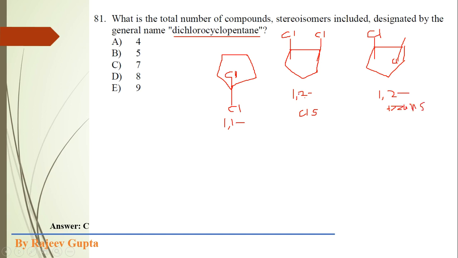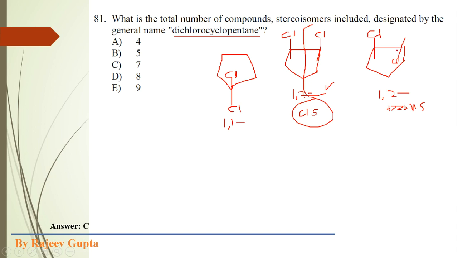Okay. Now in this 1,2-disubstituted cyclopentane, we check the stereoisomerism. See, in this cis isomer, the plane of symmetry is present. This molecule contains a plane of symmetry. So its mirror image will be superimposable on this structure. So an enantiomer is not possible for this compound.